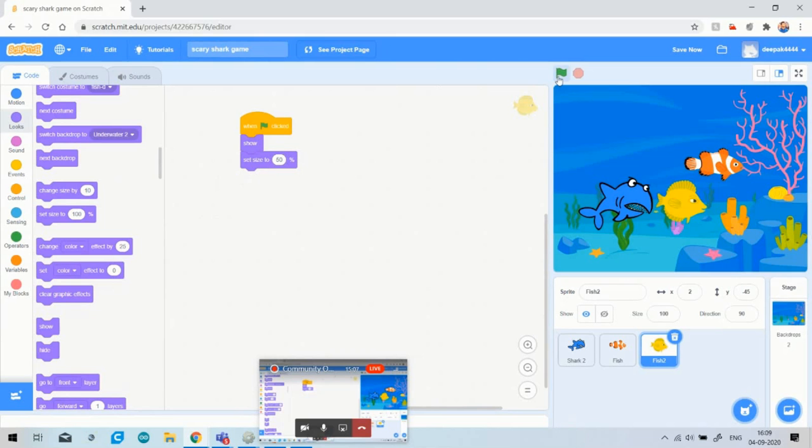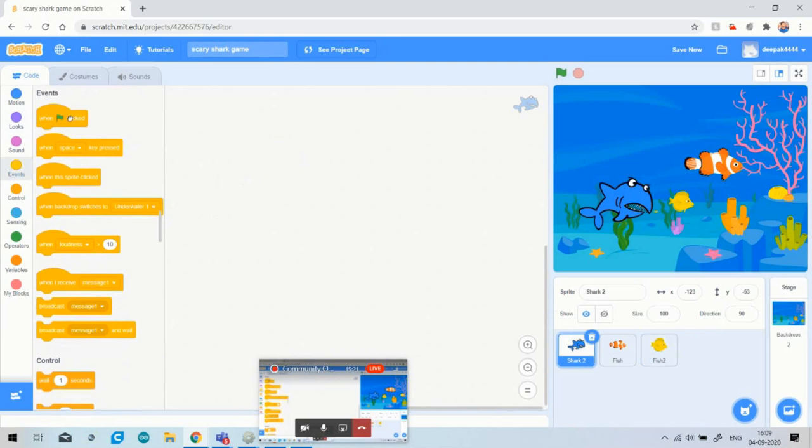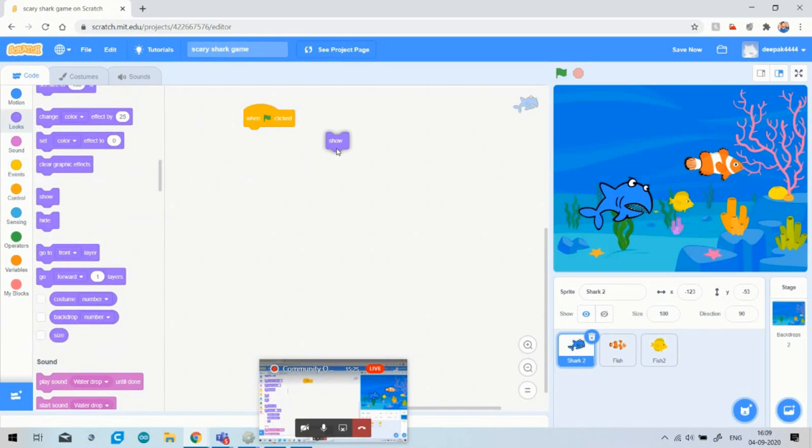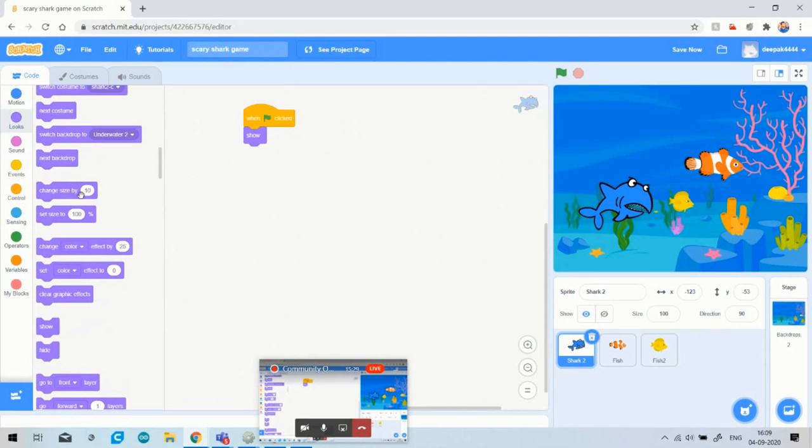When you click it, you can see that I have selected this width, because you have to select this width. Don't worry, I have to also reduce this side. So I am just writing again: when flag clicked, go to the looks option, click on show, and set size to 50%. You can write 50% here. I think you all have got it.